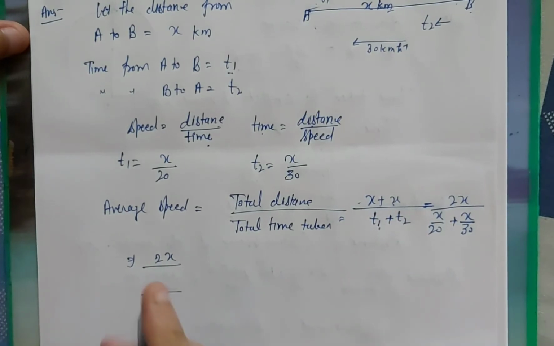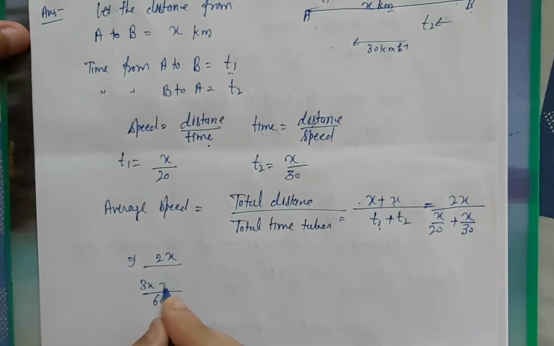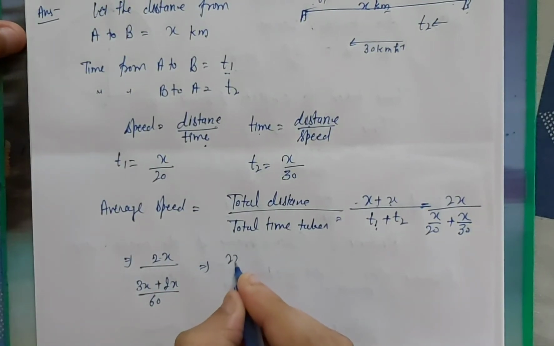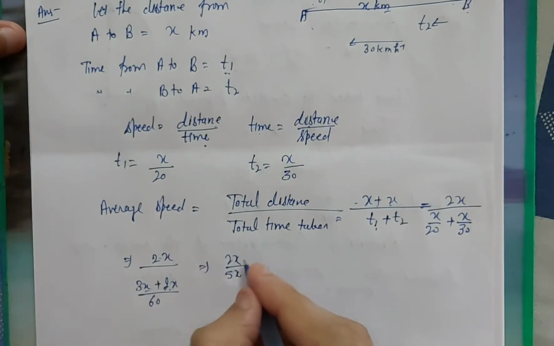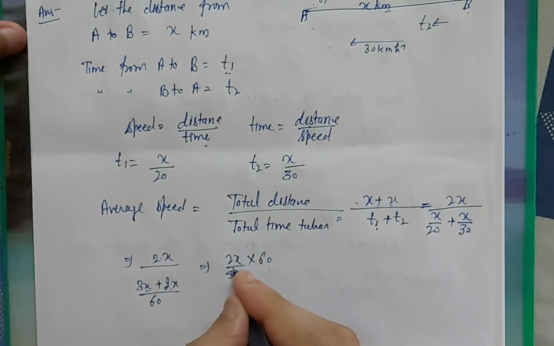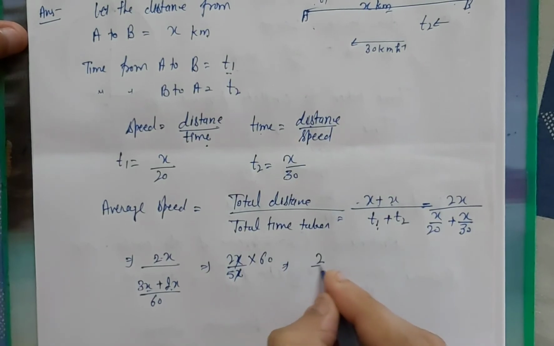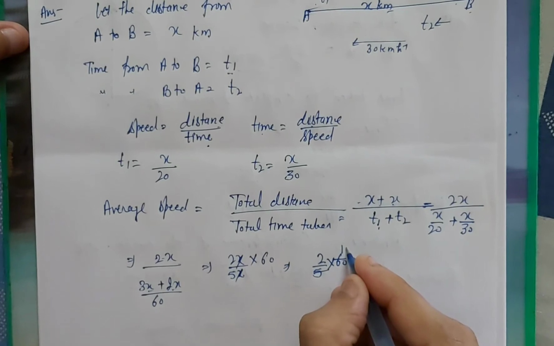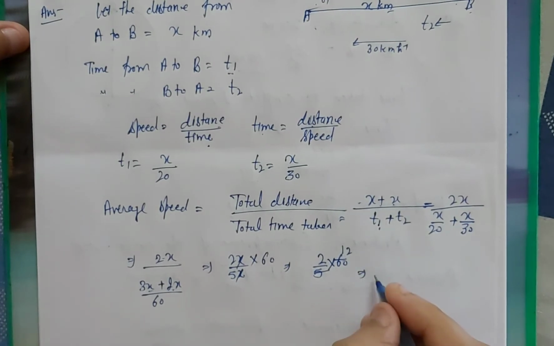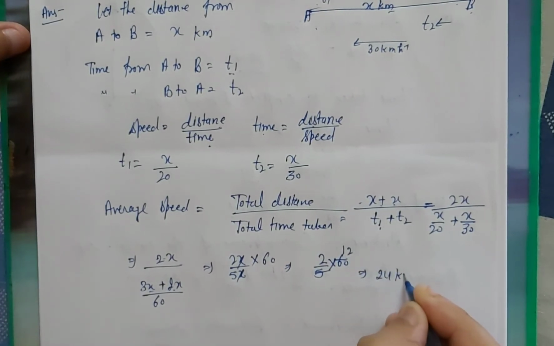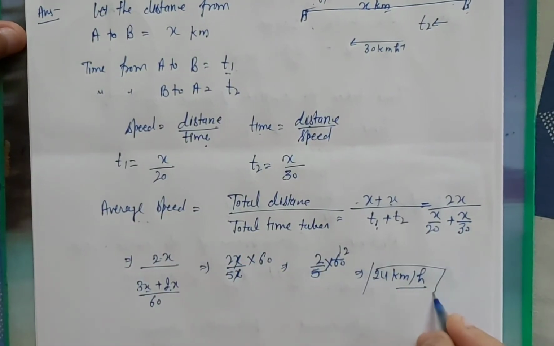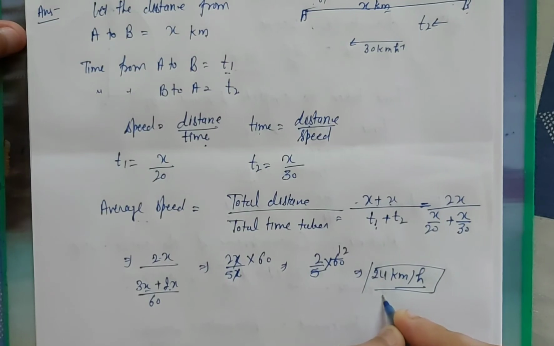So 3x plus 2x, so this is equal to 5x, divided by 60. So cut x to x. 2 divided by 5 multiplied by 60. So when we cut it, it is equal to 12 times 2. That is 24 kilometer per hour. So the average speed value is 24 kilometer per hour. So this is the answer of this question.